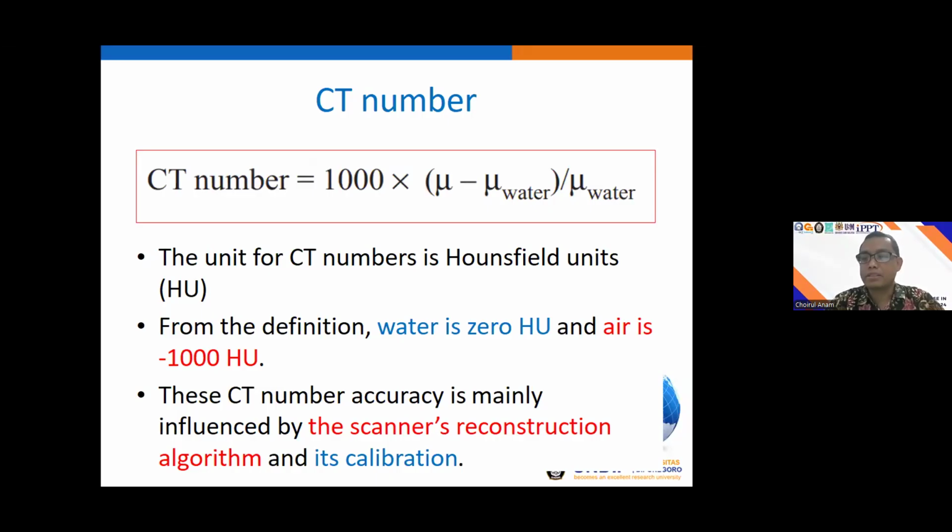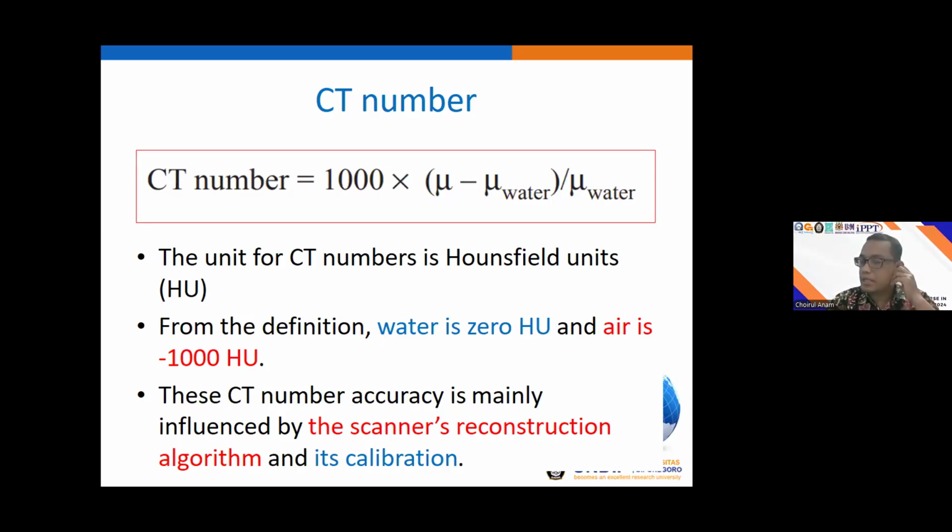So the CT image is considered a map of the mu, a map of the linear attenuation coefficient. The values of the mu have a wide range, from very small to very high.